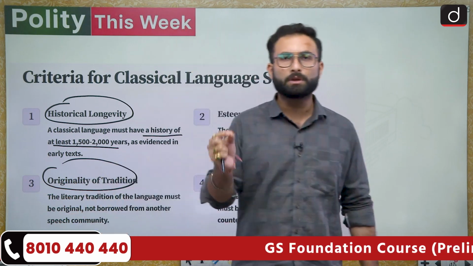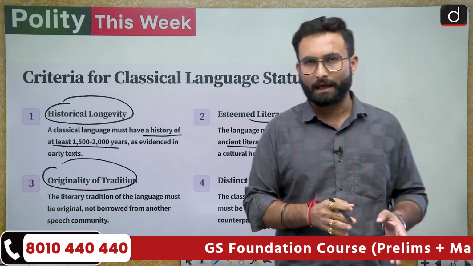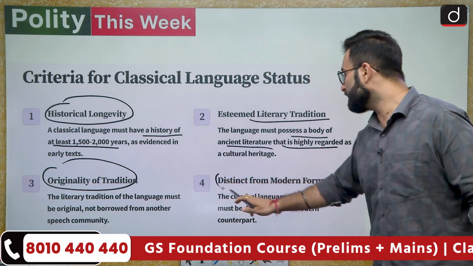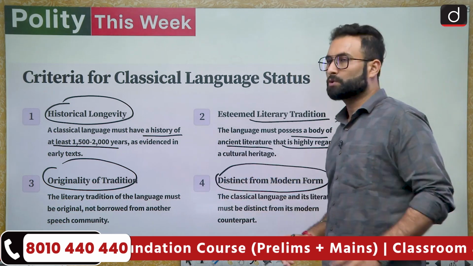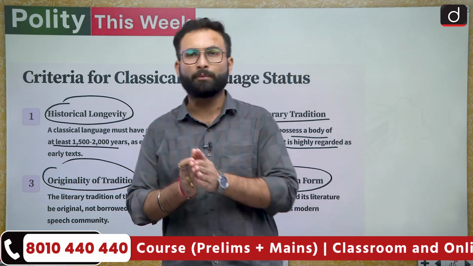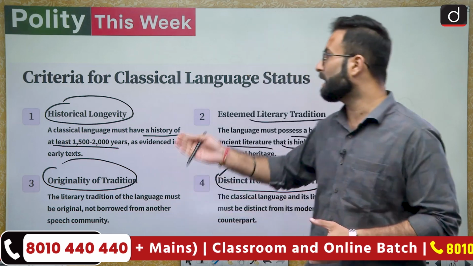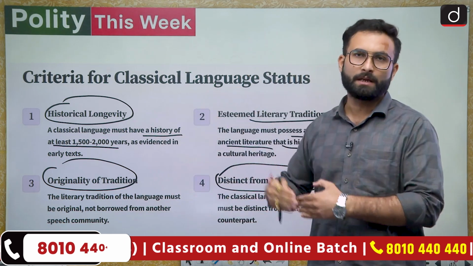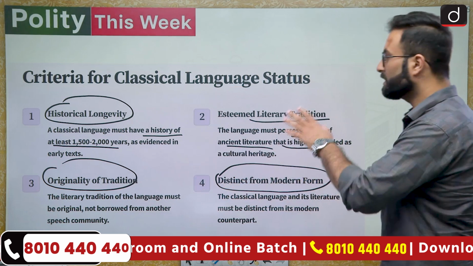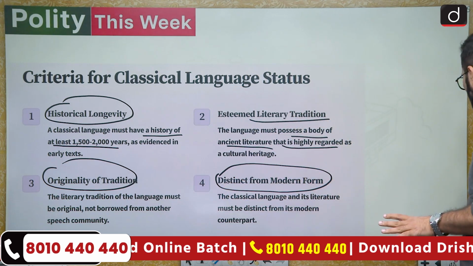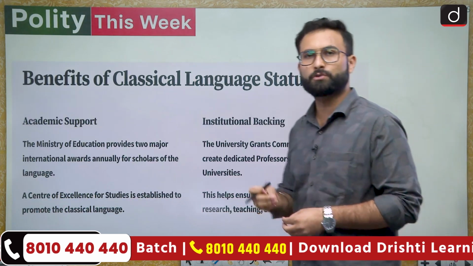Then originality of the tradition. This tradition should be original. It should not be taken from any other language. And the last one is being distinct from the modern form. When we talk about modern languages, the classical ones should be distinct from them. So these are the criteria to give the status of classical language to a particular language.